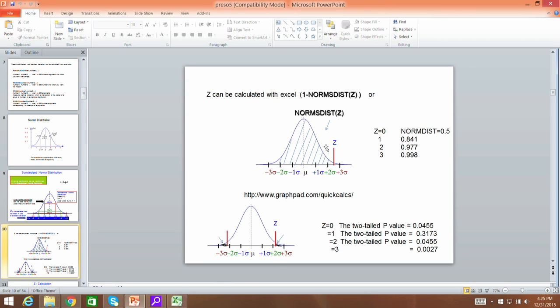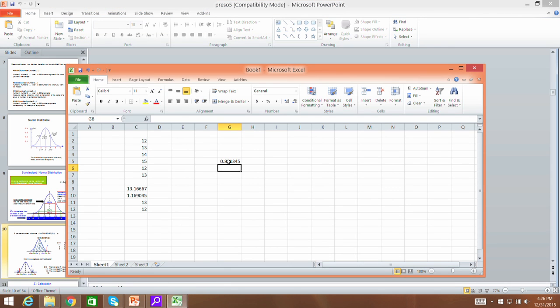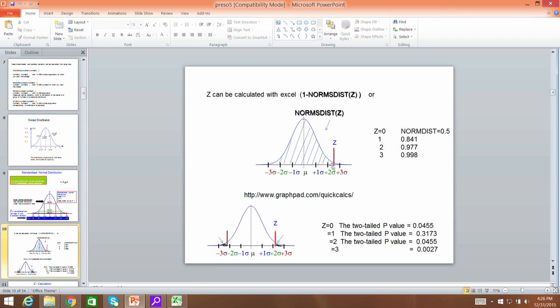When I put Z is equal to 2, this area is 0.977. So, the remaining area on the right hand side, if I want to calculate, I put 1 minus this, that is equal to 0.02275. That is whatever is on the right hand side. Similarly, when I put Z is equal to 3, it gives me 0.998, that is this area. So, if you want to know the area on the right hand side, I will say 1 minus this.